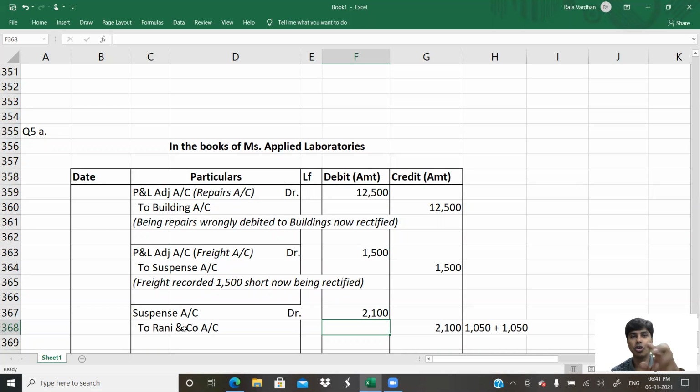You would have to double it because firstly, you went in the wrong direction. Secondly, you didn't go in the right direction. So you'd have to do the double of the mistake that you did previously. You get what I'm trying to tell? Yes. If you are supposed to add 1000, by mistake you subtracted 1000. Now you'd have to add 2000 to make it fine. Correct. So that's the case with respect to this one. So this is the error in Rani and Company account, now rectified.